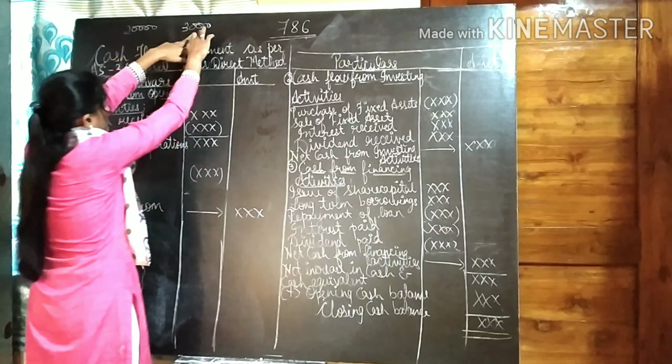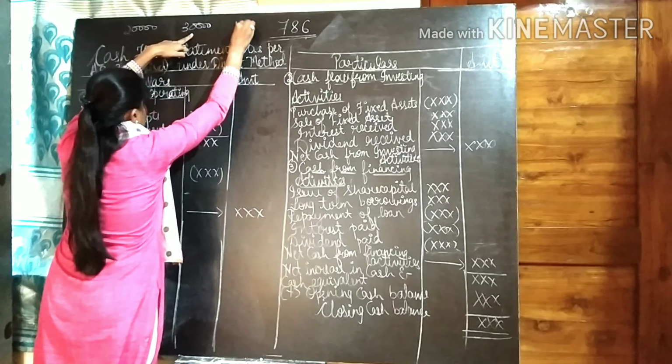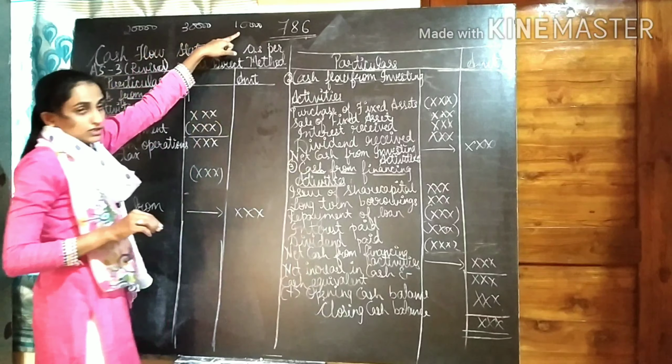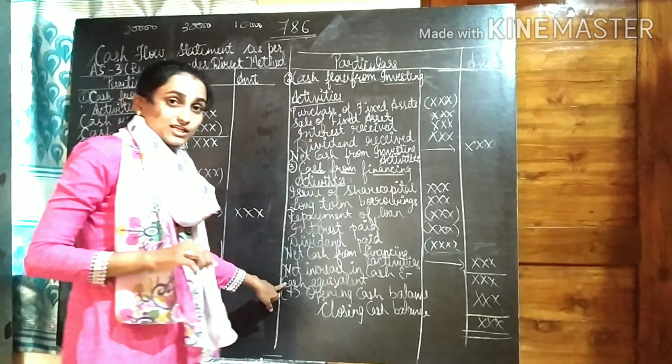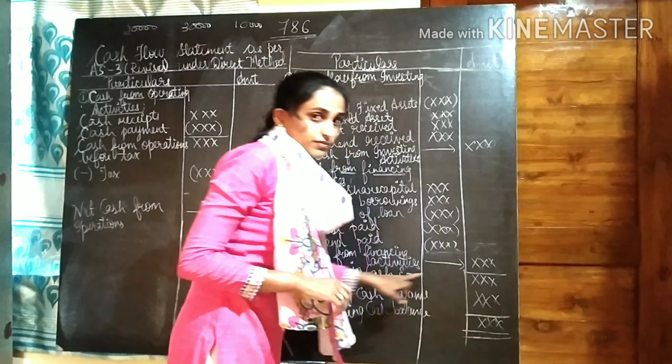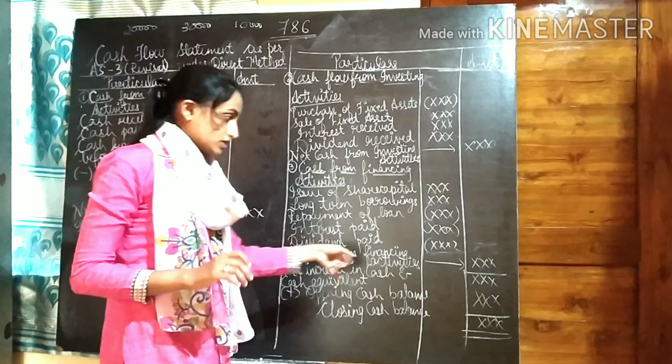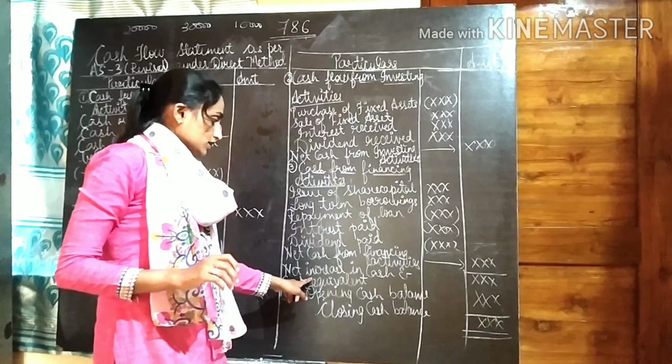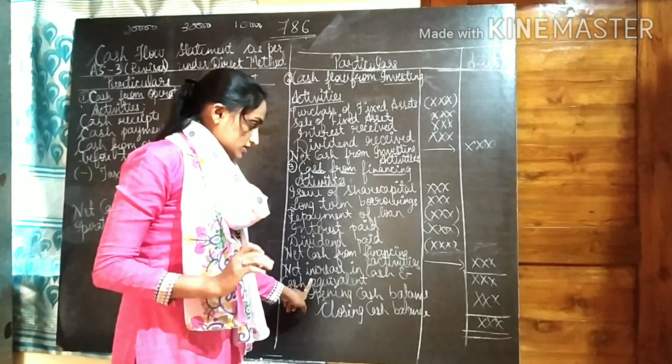Or suppose if the opening balance is 30,000 and closing balance is 10,000. We know that there is decrease in the cash balance. So here we should get net decrease in cash balance. So if it is net increase, it will be without bracket. If it is net decrease, it will be with bracket. Without bracket and with bracket. Net increase, no bracket. Net decrease, there will be bracket.